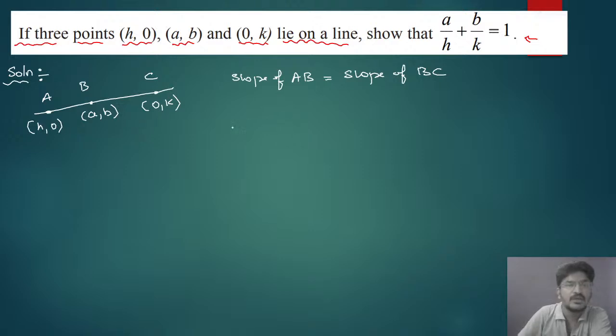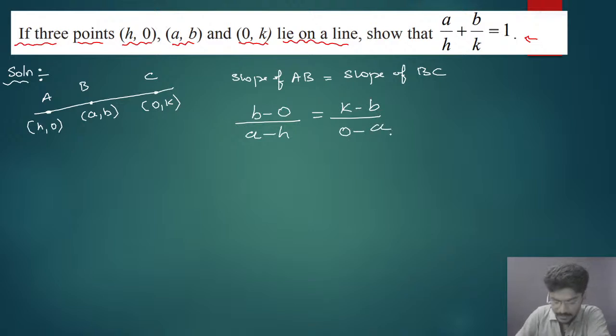Now we can find slope of AB, that is b minus 0 divided by a minus h. Slope of BC is k minus b divided by 0 minus a. Now do the cross multiplication.